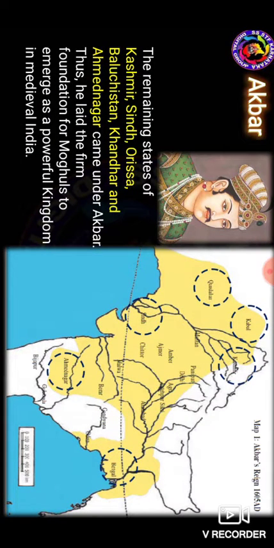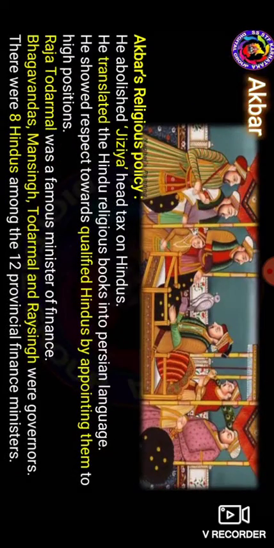And the next we have to see there. So we have to remember that the states of Kashmir, Sindh, Orissa, Baluchistan, Kandahar and Ahmednagar came under Akbar. Thus, the powerful foundations of the Mughals emerged as a powerful kingdom in medieval India. And then next we have to see there.